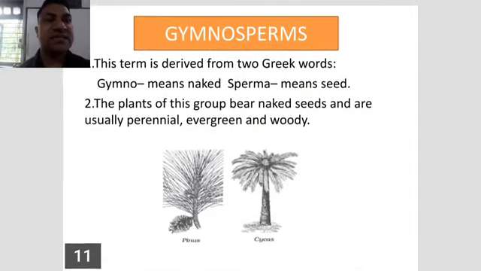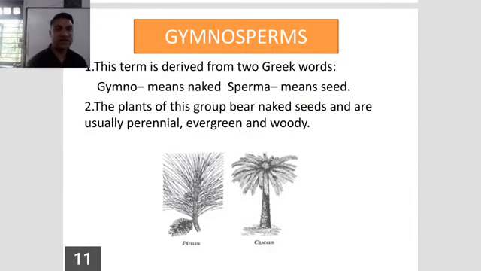Perennial means they live as a tree or shrub, but it takes so many years. If a plant takes so many years for growing or completing its life cycle, that is called perennial. Evergreen and woody, that is not hollow or herbaceous, it's green.